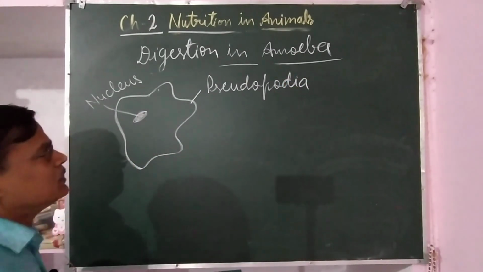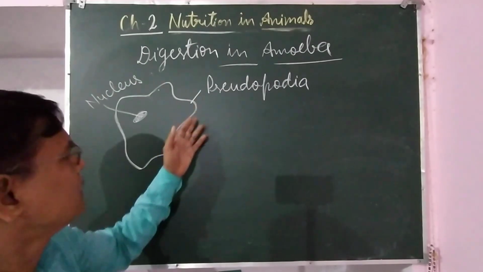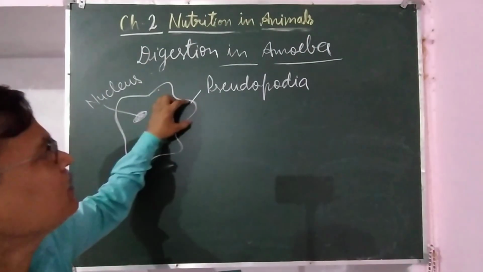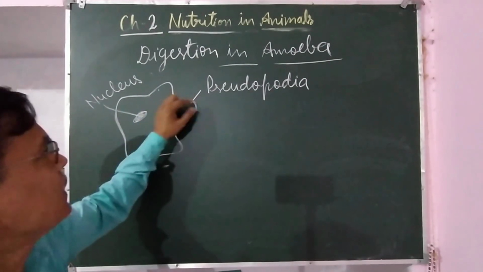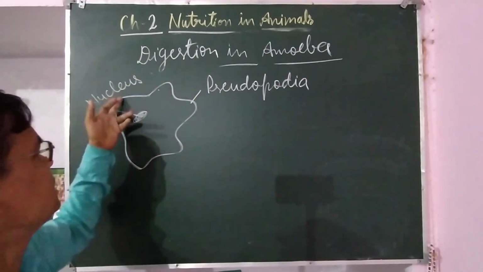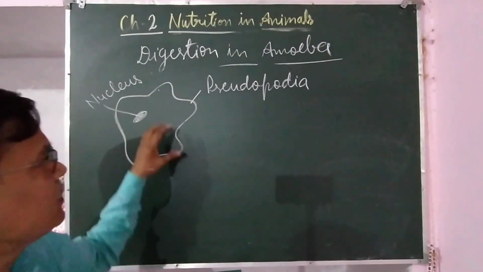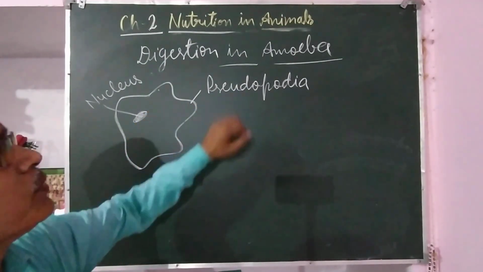This pseudopodia is an outgrowth that can be pushed out anywhere at the surface of the amoeba. Here also, this is also pseudopodia. Whatever outgrowth comes out from the body of the amoeba is called pseudopodia.